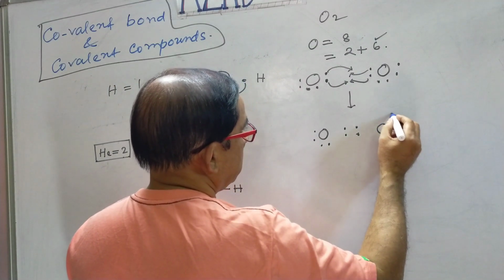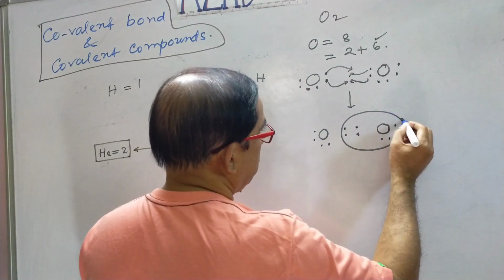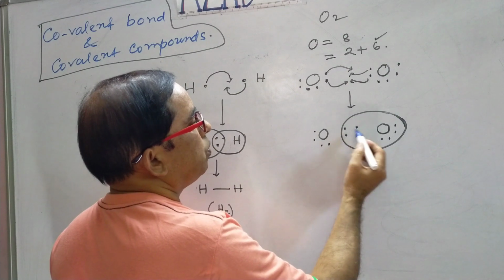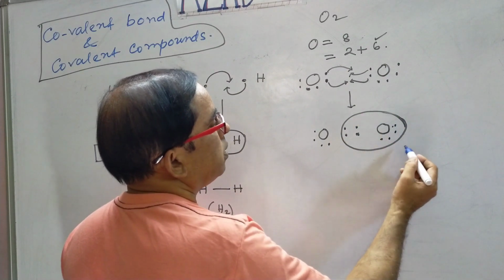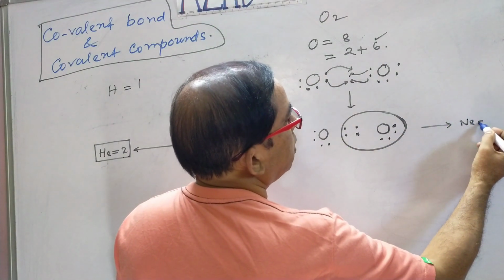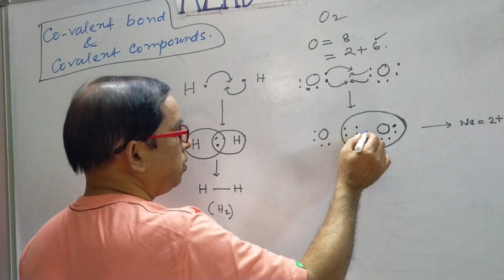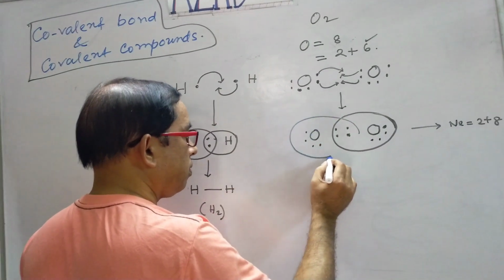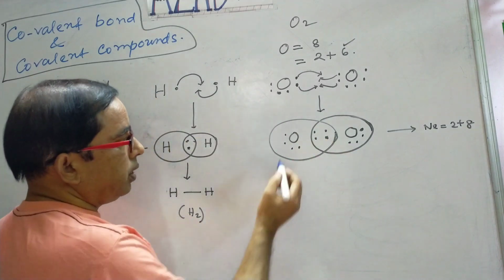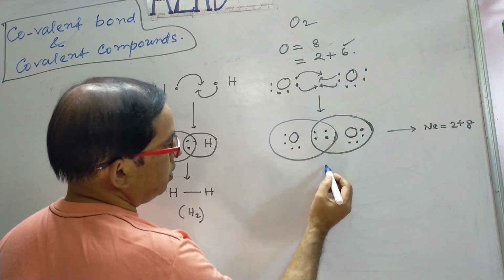Now this oxygen possesses the electrons of all of these. How many electrons are there? 1, 2, 3, 4, 5, 6, 7, 8. That is, it has the electronic configuration of neon, like 2 plus 8. And this oxygen atom also has possession of these shared electrons, and it also has 8 electrons, 1, 2, 3, 4, 5, 6, 7, 8.